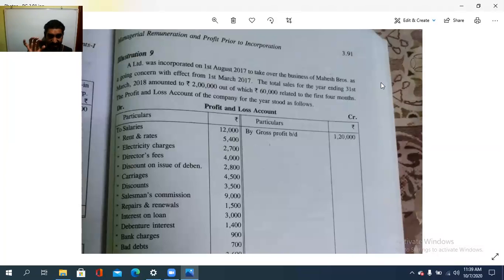From this instance, we note that this is the sales ratio and this is the time ratio, and then we need to apportion these items.